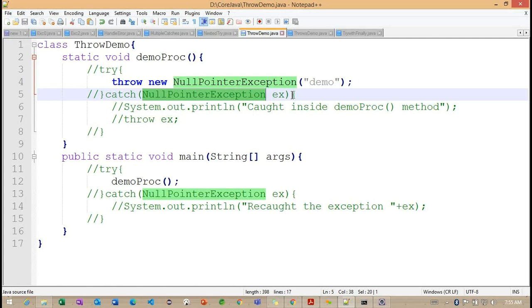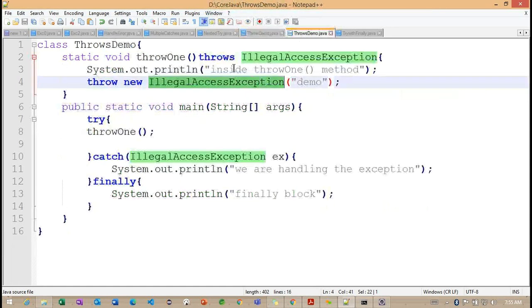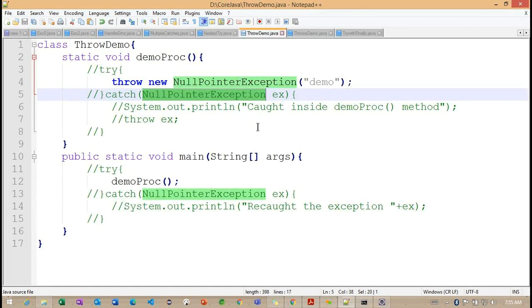But when we work with a checked exception, like the IllegalAccessException we identified here, we need to handle it with some care, because checked exceptions give compile time errors, and unchecked exceptions give an error at runtime. This is the only difference between checked and unchecked exceptions.